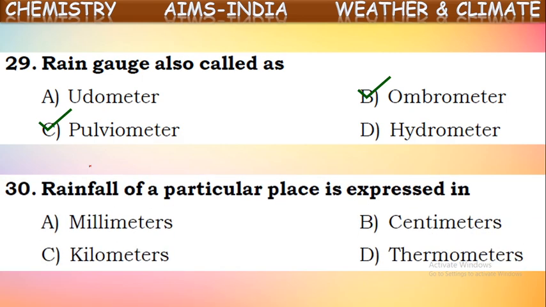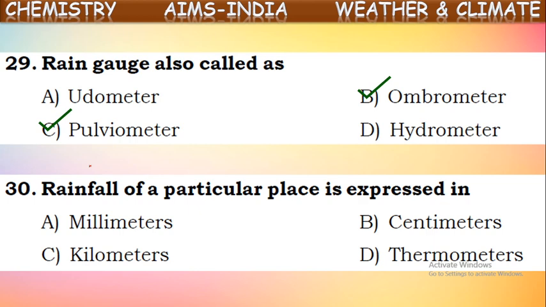rainfall of a particular place is expressed in which units? In which units is rainfall measured? Rainwater is collected into the measuring cylindrical jar, which has a funnel at the top. When it is kept in the rain, rainwater is collected through the funnel and stored in that measuring cylinder. The height of the rainwater collected gives the extent of rainfall in a particular area. There, the height of the rainwater collected is measured either in centimeters or millimeters.